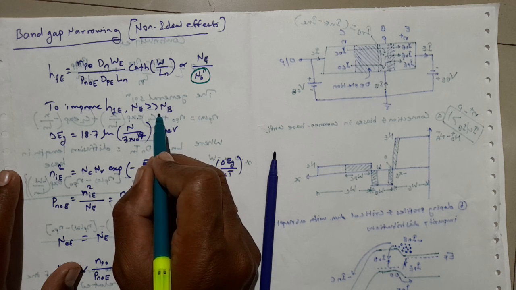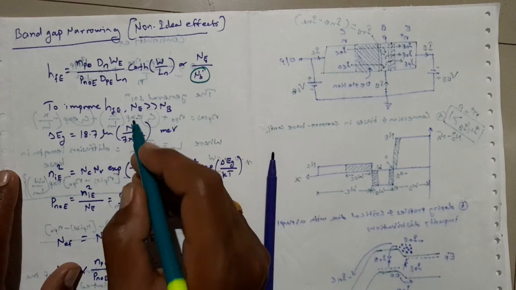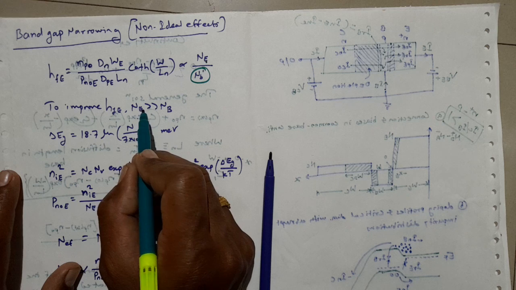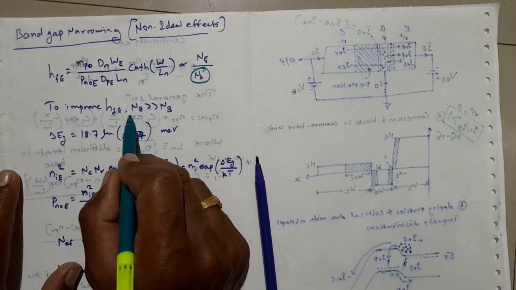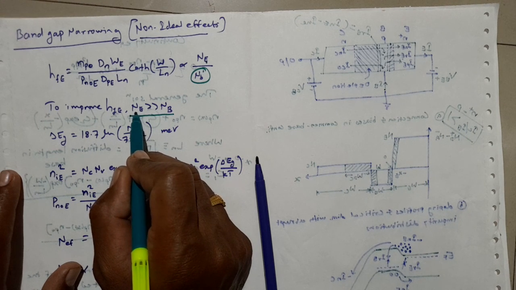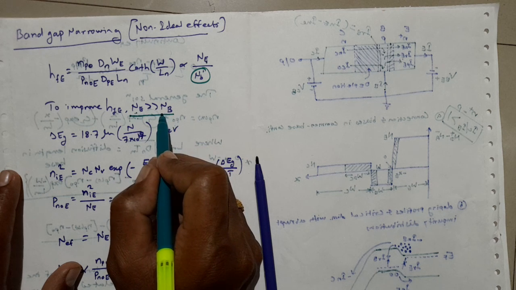As the emitter doping becomes very high, we have to consider the band gap narrowing effect. The band gap narrowing effect comes into the picture whenever the emitter concentration or doping is very high compared to the base.